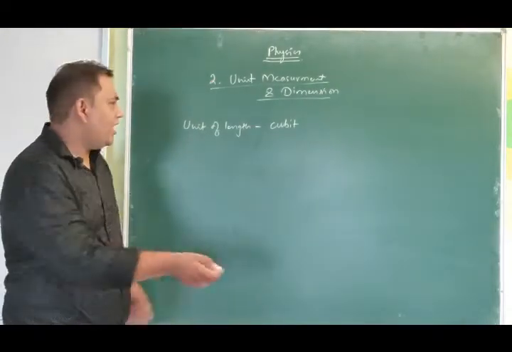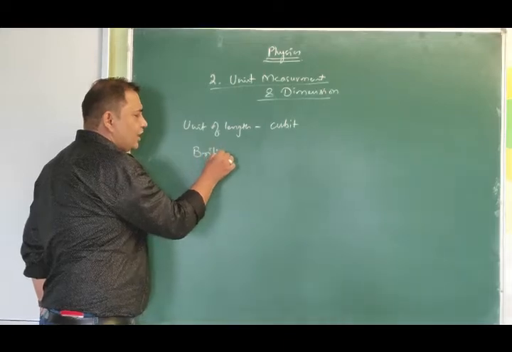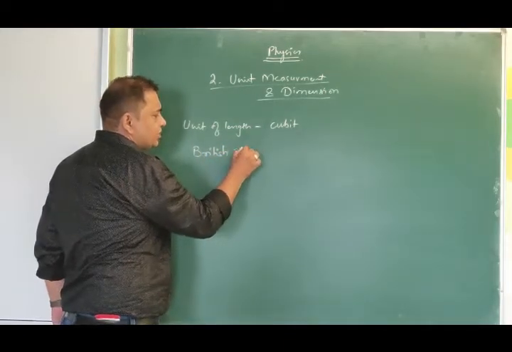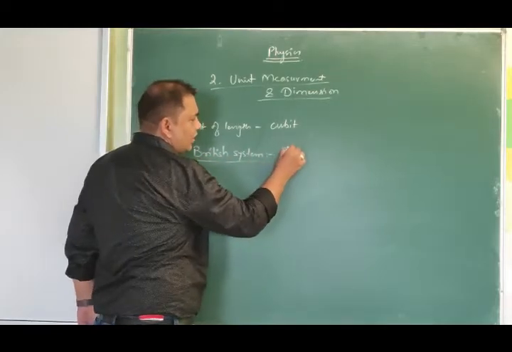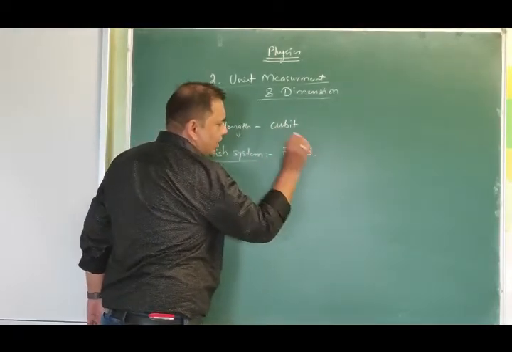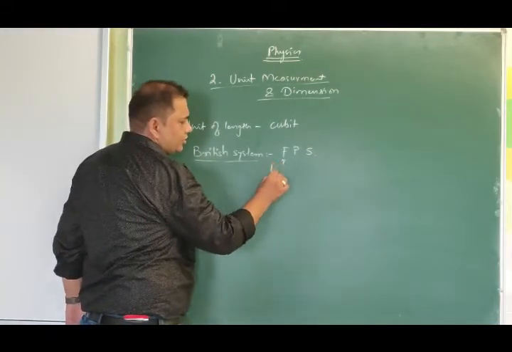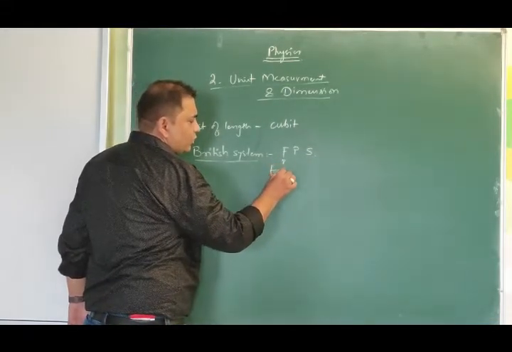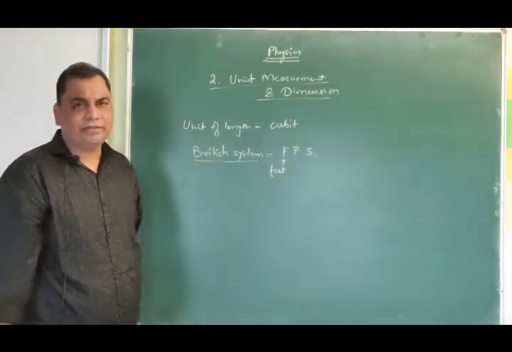The first set of units, which we call the British system, used the FPS system. F over here stands for foot, or sometimes they also call it feet.